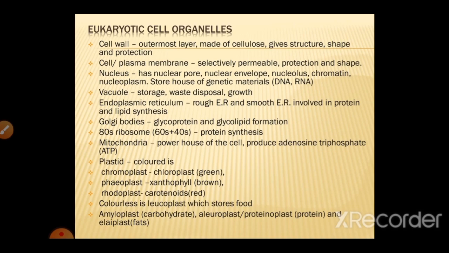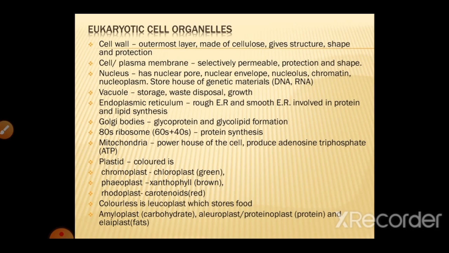Here the ribosome is 80S type, and it is used in protein synthesis. Then there is the mitochondria, which is called the powerhouse of the cell, and it produces ATP. Then there is a plastid, which is a pigment in the green plants, and plastid is not present in animal cell. So plastid is of two types.